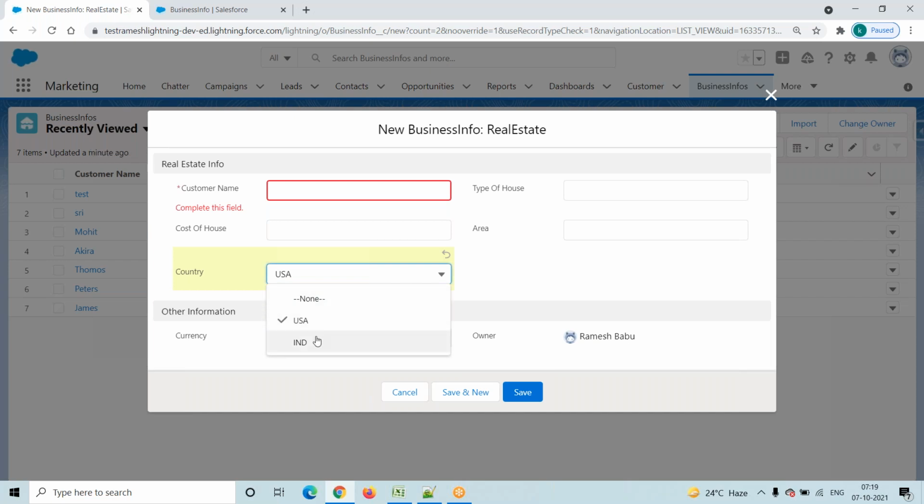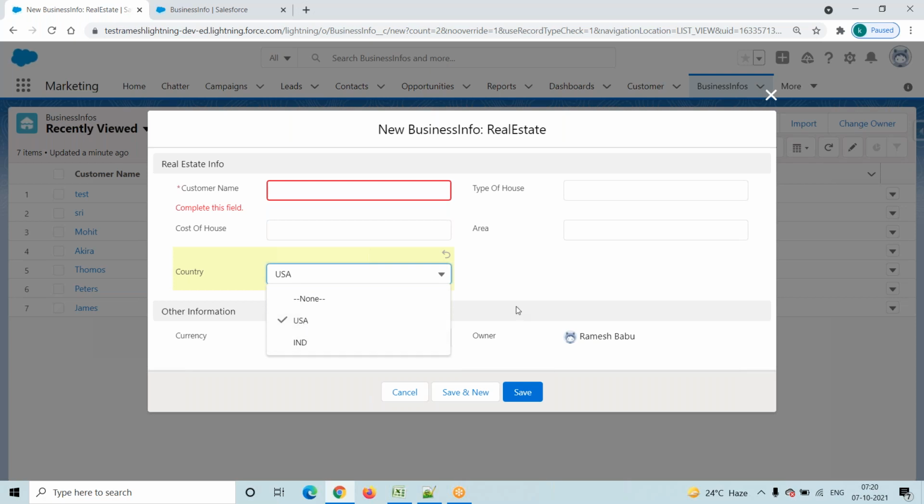Then what is the purpose? Because you are making it the default, but still in the drop down list it is showing USA and India. Yes, that is one limitation. Your question is, by default it is showing USA, so why is it showing India?